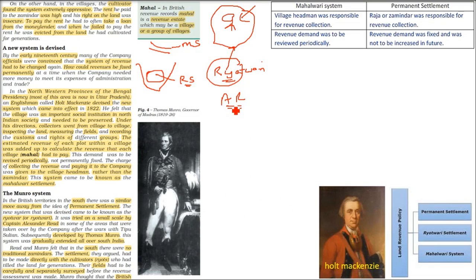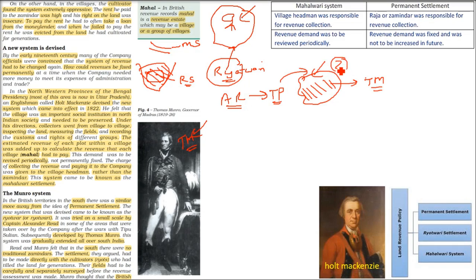Before Munro, there was a person who actually started it. His name was Captain Alexander Reed. Now when the company fought with Tipu Sultan and won the battle in Srirangapatna, Alexander Reed devised and introduced a system which is the Rayatwari system. And just after that, Thomas Munro took this system to the whole southern part of India. It was introduced in the Tipu Sultan area, but later it was expanded.